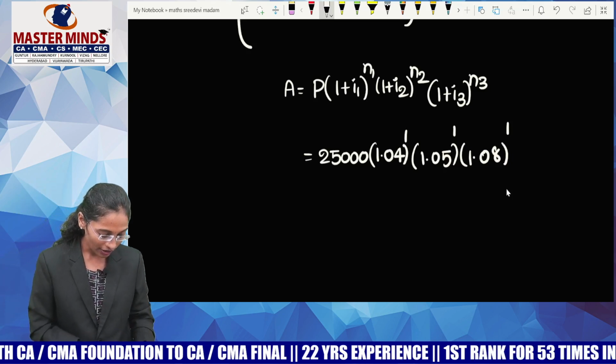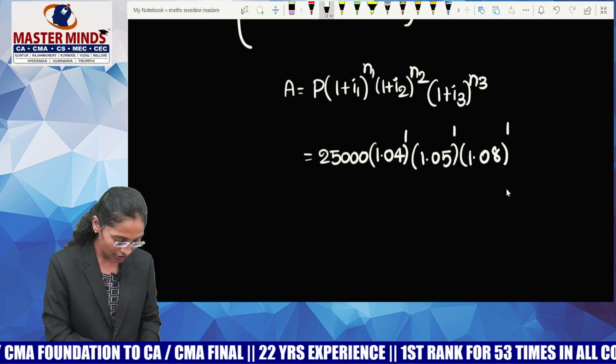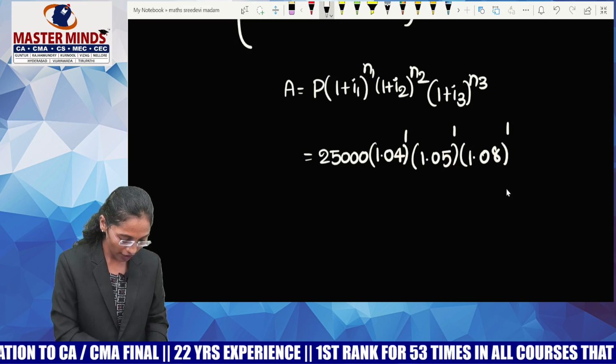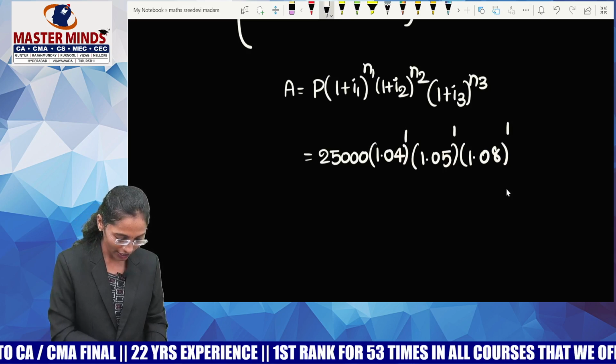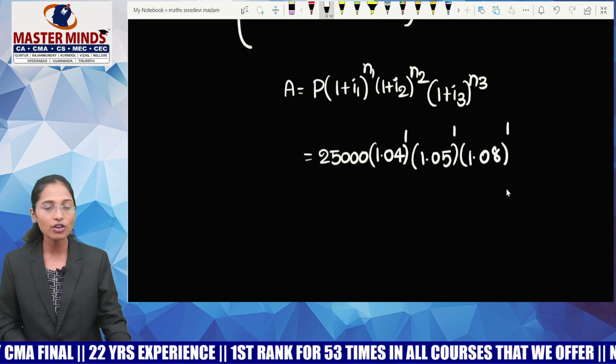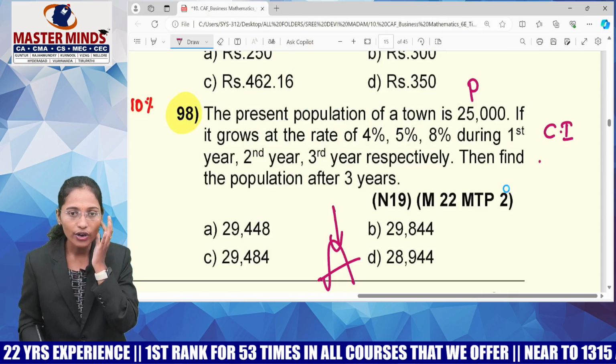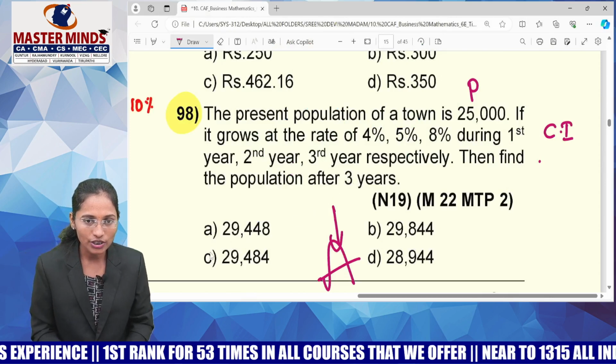Now take your calculator, calculate 25,000 into 1.04 into 1.05 into 1.08 and the answer is 29,484. Is it there? Yes, 29,484, which is there in option C.